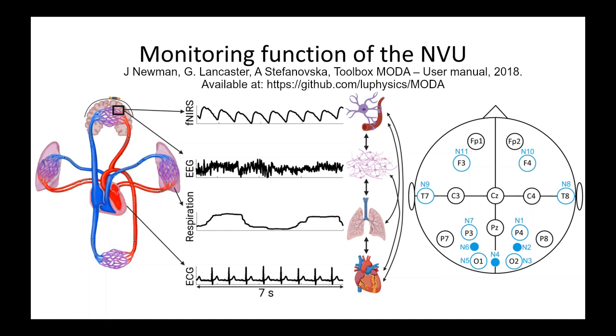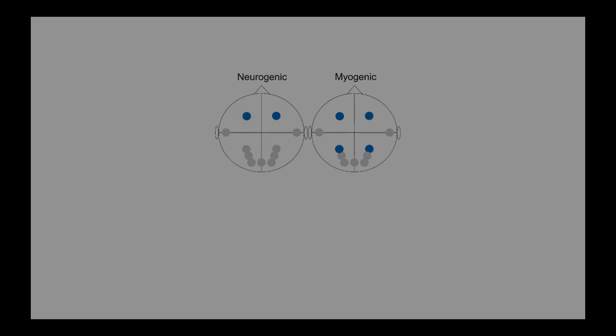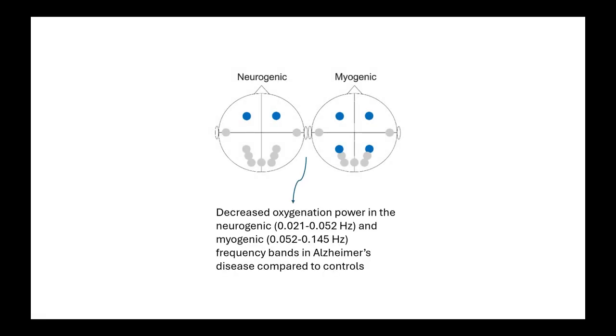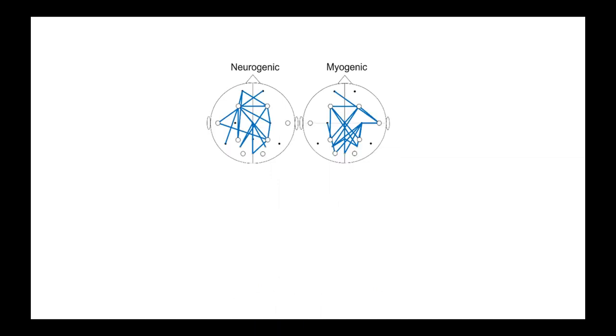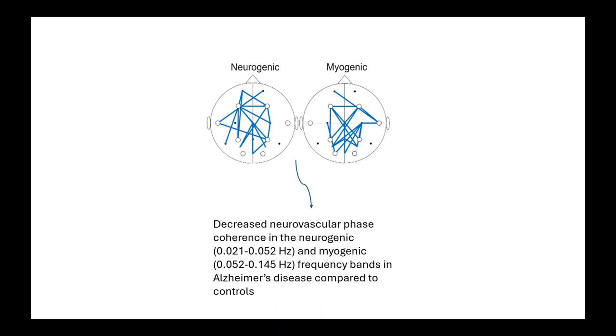Our results are based on 25-minute continuous recordings from 39 participants, 19 of which had Alzheimer's disease and 20 that were control participants. Our results show decreased oxygenation power in the neurogenic and myogenic frequency bands in Alzheimer's disease participants compared to controls. However, a lot of our interesting results are not in the power, but in the interactions, and we show decreased neurovascular phase coherence in the neurogenic and myogenic frequency bands in Alzheimer's disease compared to control participants.